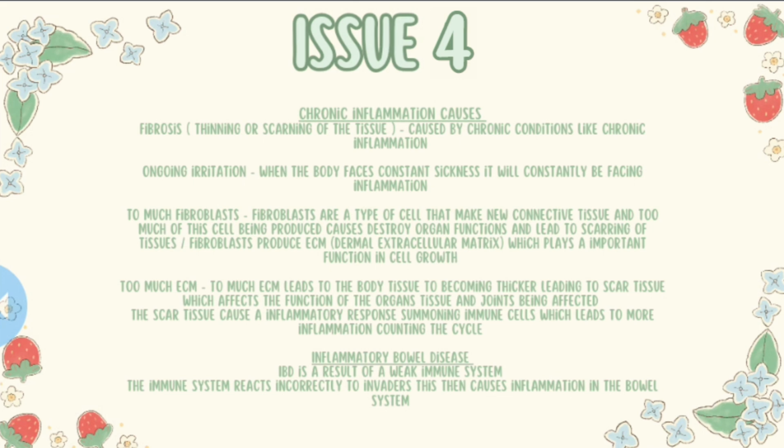Chronic inflammation causes fibrosis, which is a thickening or scarring of the tissue caused by chronic conditions like chronic inflammation. The ongoing irritation: when the body faces constant sickness, it will constantly be facing inflammation, which causes too many fibroblasts. Fibroblasts are a type of cell that makes new connective tissues, and too many of these cells being produced damages organ functions, leading to scarring of tissues.